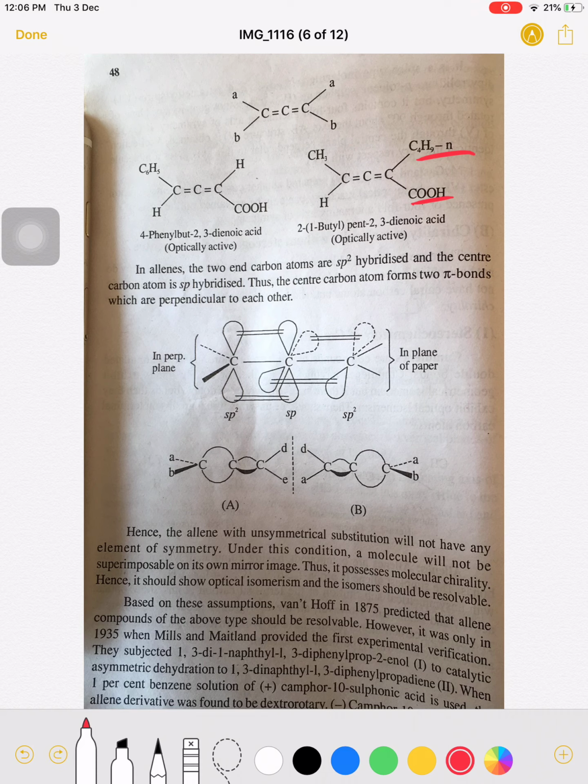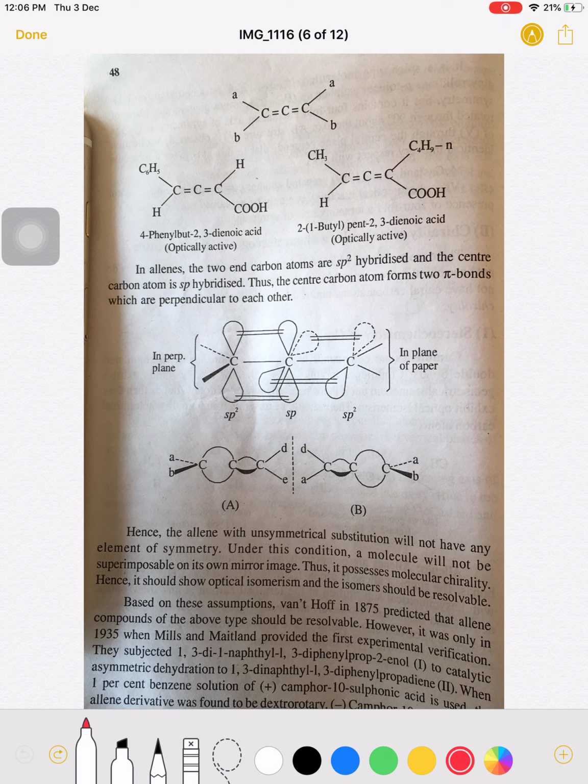So the terminal carbon atoms must possess different substituents like A and B. If this molecule possesses A here, then it will not be optically active because of the presence of the same groups on the terminal carbon atoms.